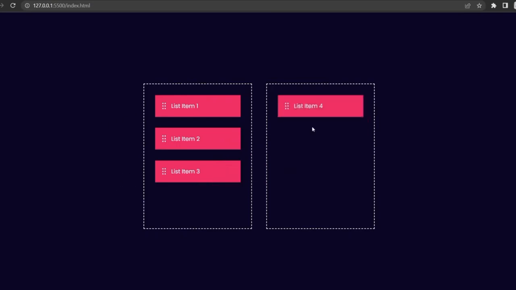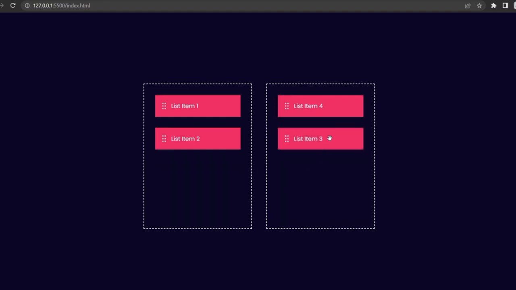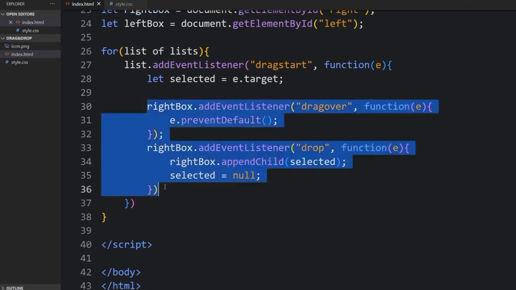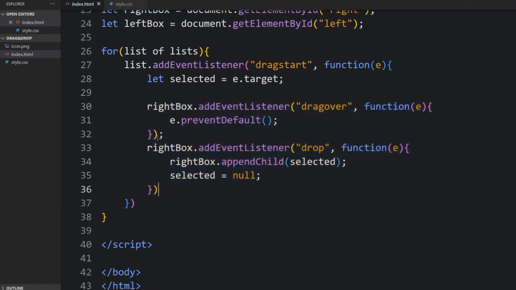As you can see, we are able to drag it and drop it to the right, from left to right, but we are unable to drag it back because we haven't specified the necessary step for that. So I'll just copy these.